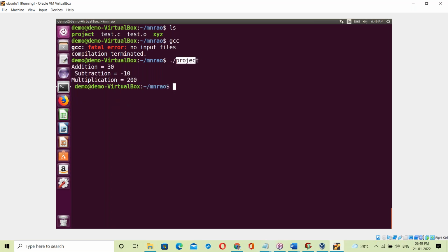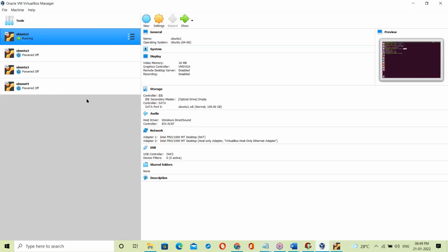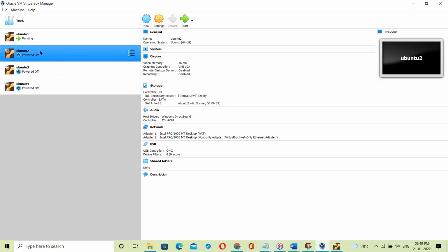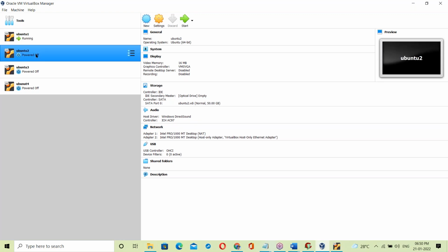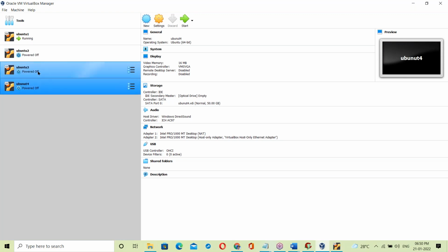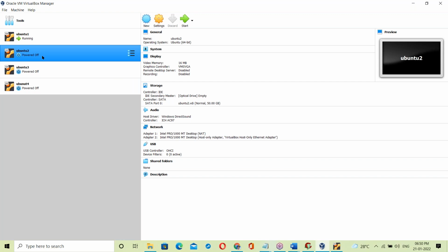Now the same exe file is placed on another Ubuntu Linux base. To run it in the same way, C software is again not necessary. On the first Ubuntu, the C software was installed and the exe file created. The same exe file can be moved to another Ubuntu and run directly. On Ubuntu 2, 3 and other machines, C software is again not necessary.